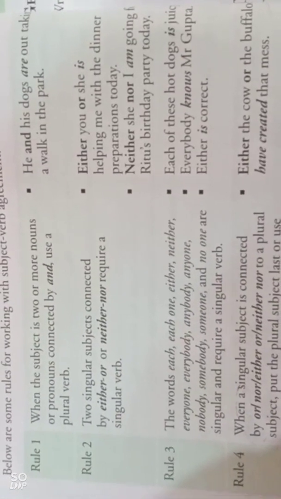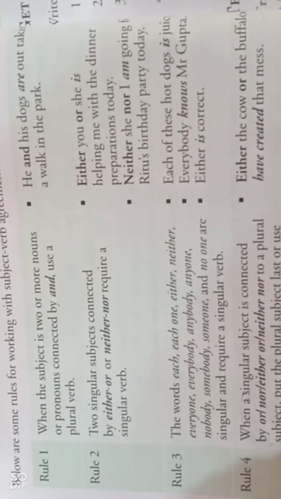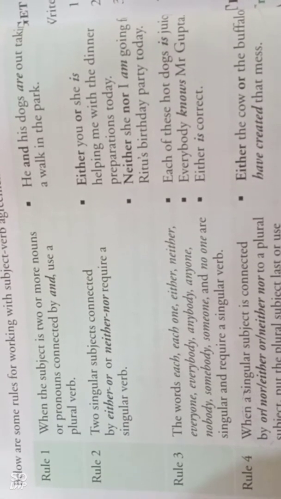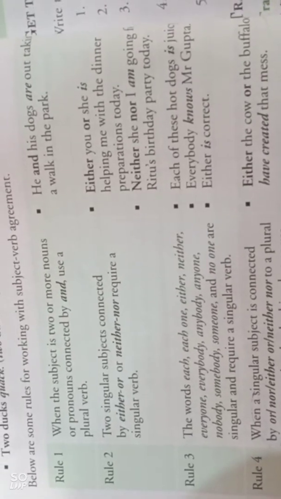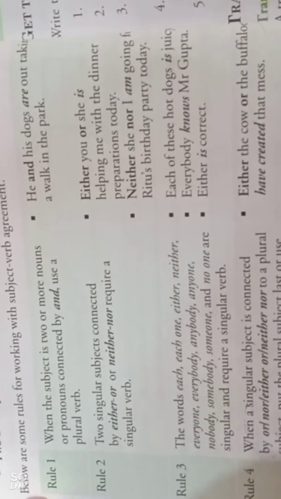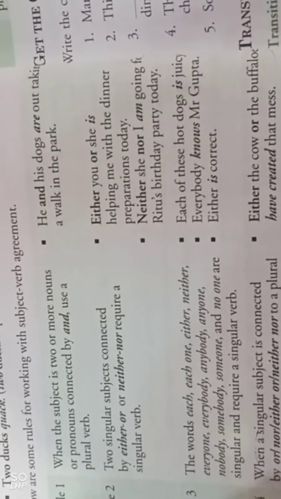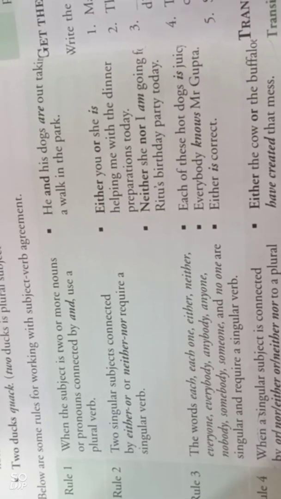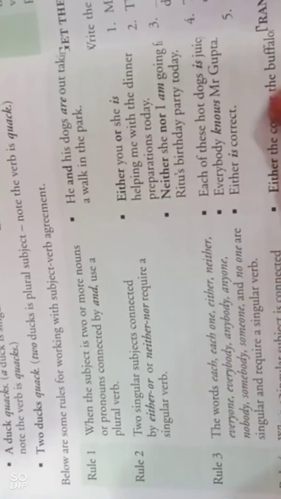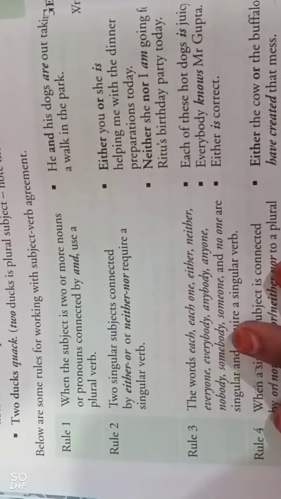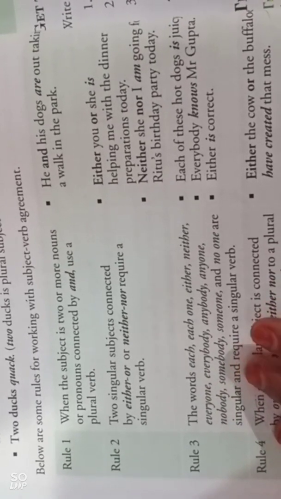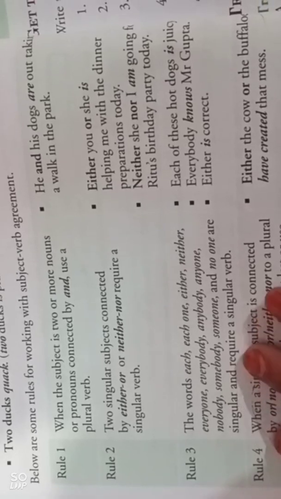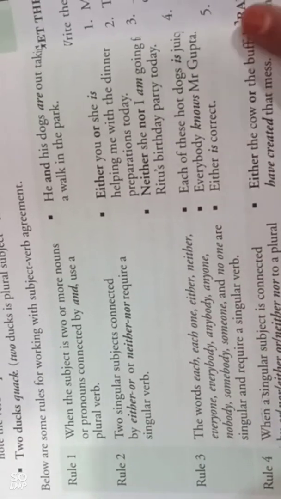These are the rules. Rule number 1. When the subject is two or more nouns or pronouns connected by and, use a plural verb. He and his dogs are out taking a walk in the park. Rule number 2. Two singular subjects connected by either or, neither nor require a singular verb. Here examples are given. Rule number 3. The words each, one, either, neither, everyone, everybody, anybody, anyone, nobody, somebody, someone and no one are singular and require a singular verb. Here examples are given.